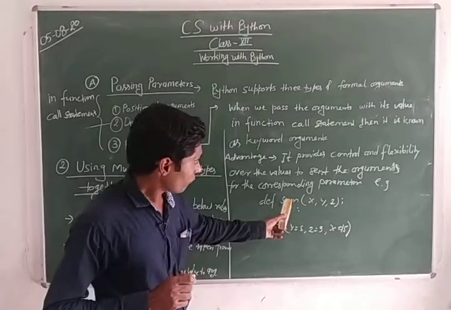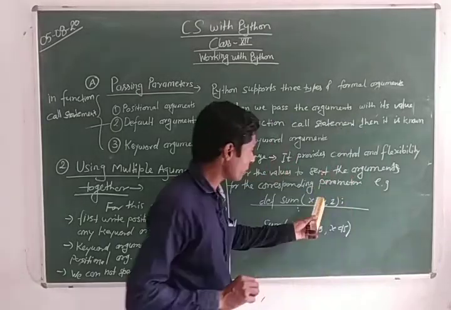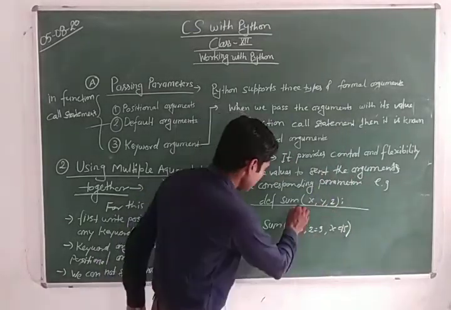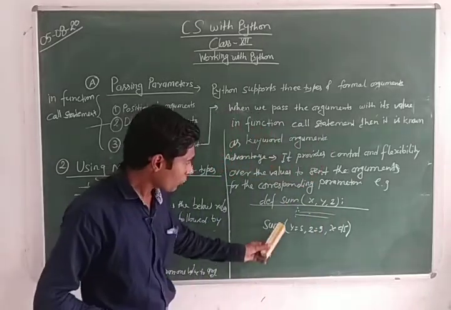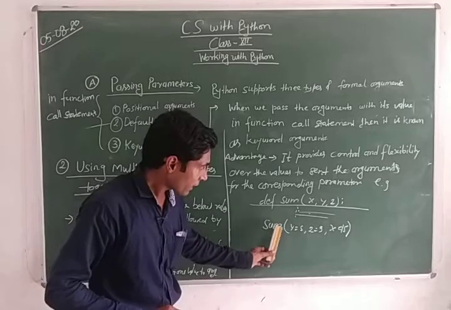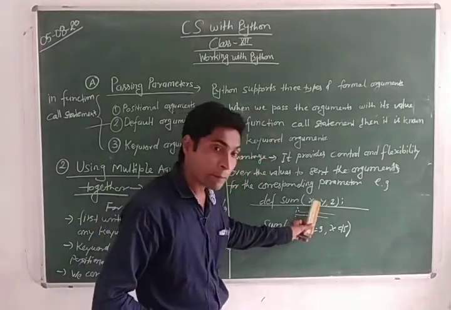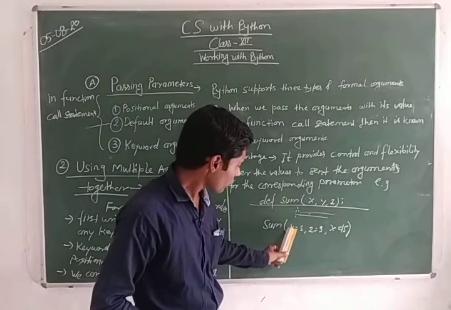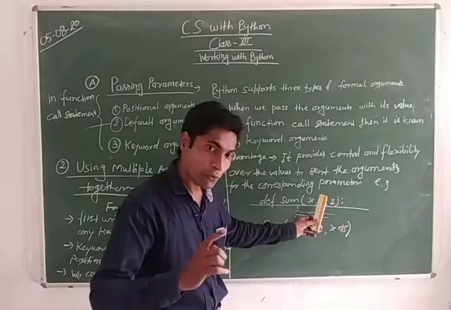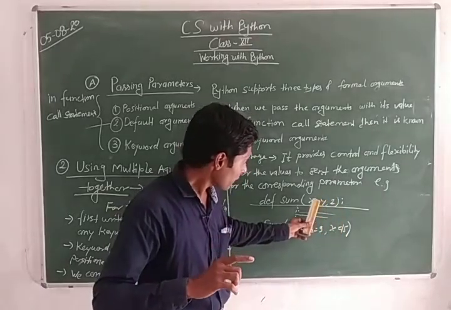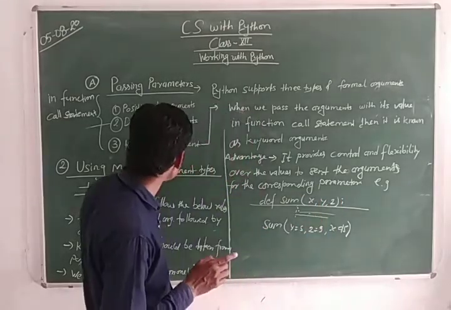This is a function whose name is sum, and this is the function definition line. There are 3 arguments x, y, z. These are some arbitrary statements, I am omitting them for you. Now we are calling the function sum. Here in the function call statement, look, the order doesn't matter. First we wrote y, then z, then x. However, in the definition, we first wrote x, y, z. Order doesn't matter when we use the concept of keyword arguments.